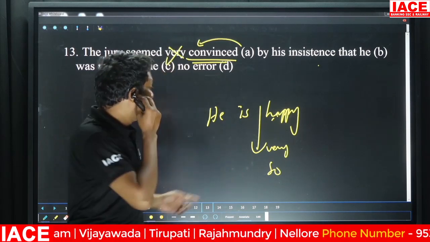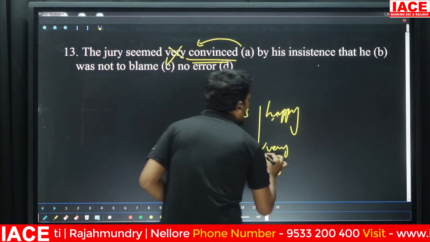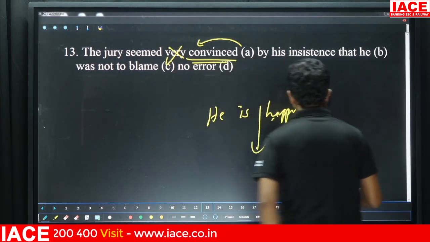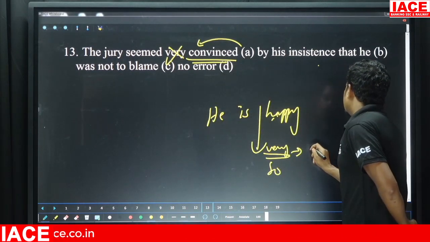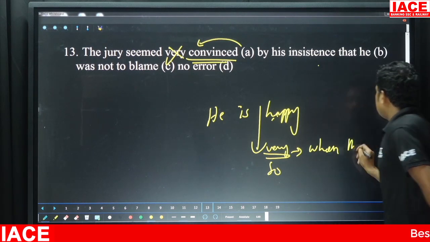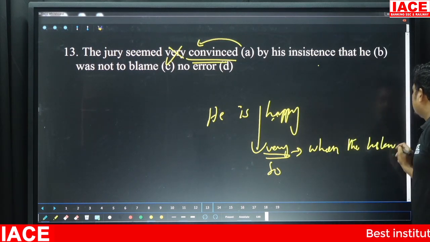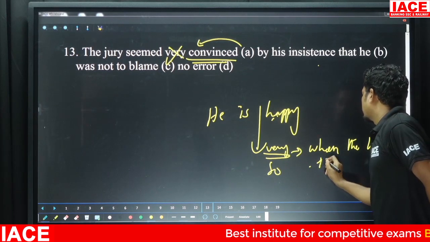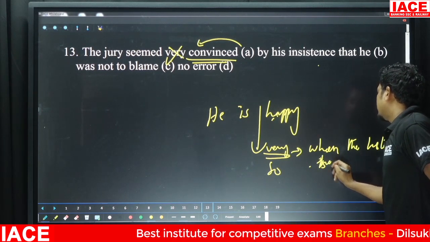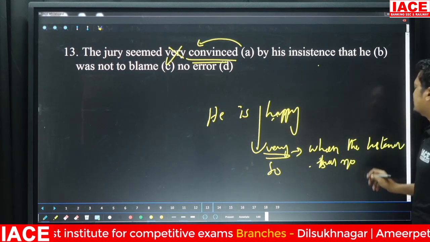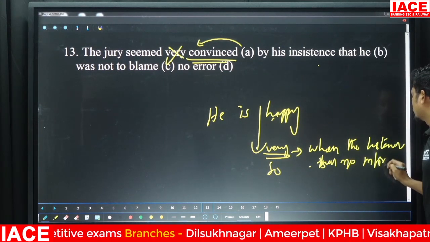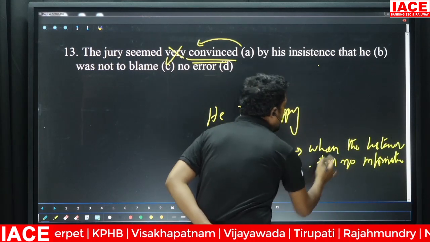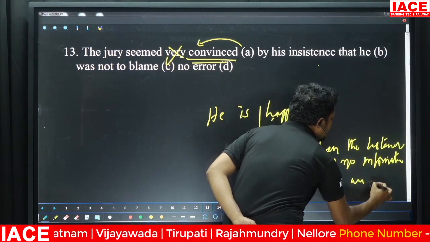The point is, very is used when the listener has no information, whereas so is used when the listener has information.